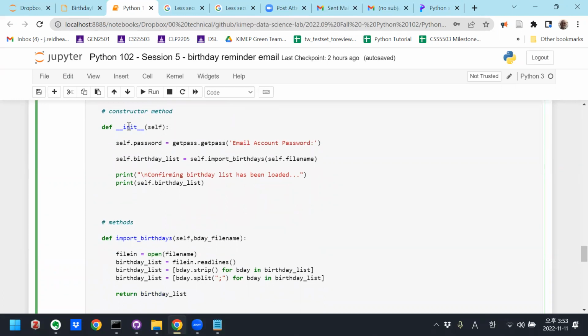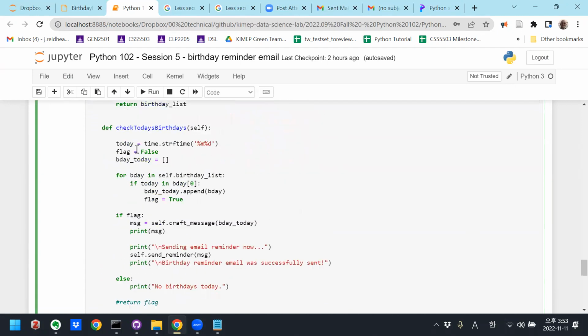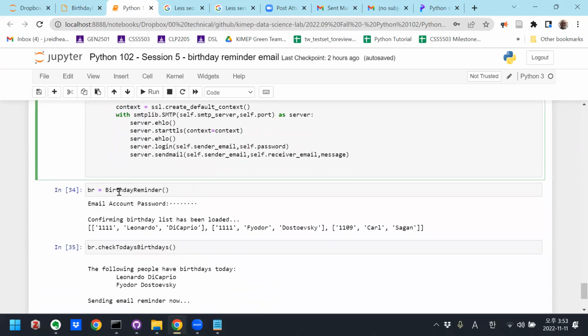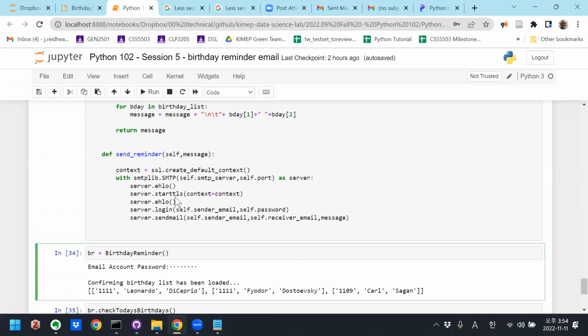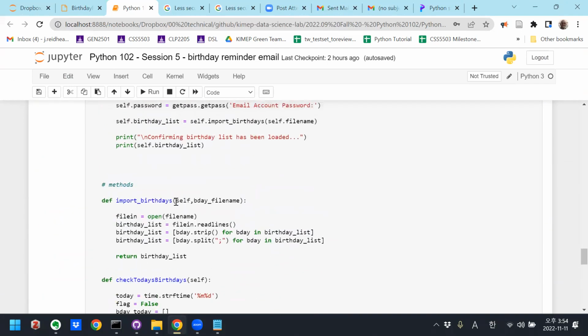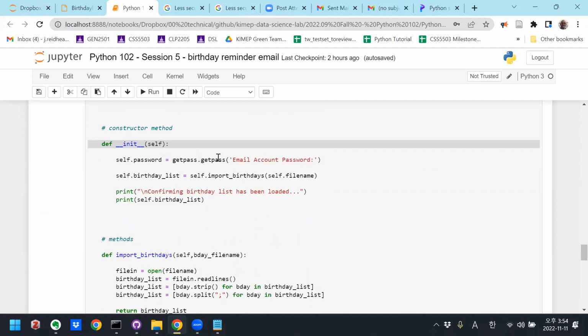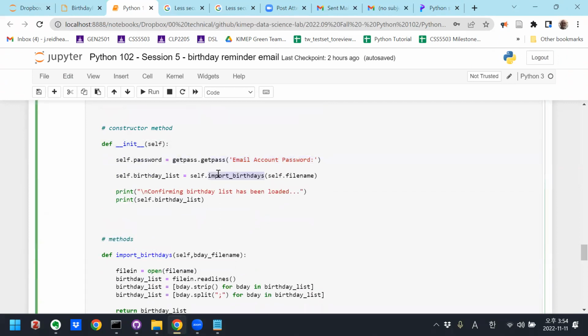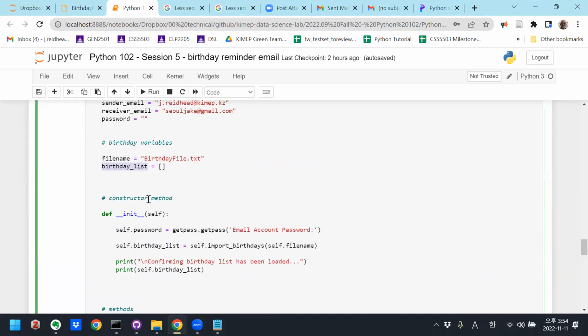It's here. So when we instantiate the class, by calling the class and saving it as something, we did two things. We get the password and we import the birthdays, and we save those into birthday lists. That's when we populate birthday lists, when we instantiate the class. So when we run this